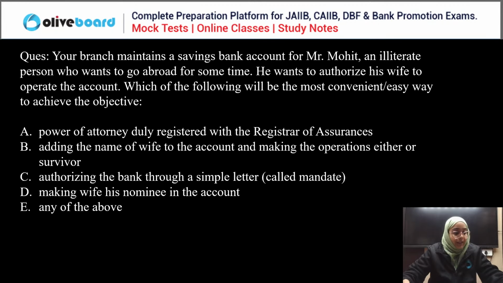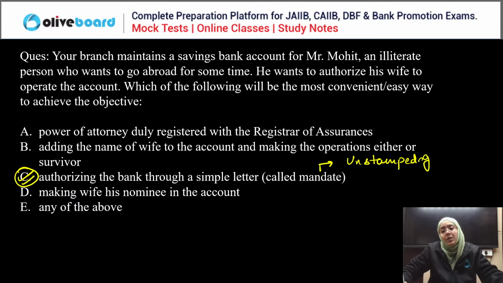So, the correct answer is what? It's simple, it's easy. You can authorize the bank through a simple letter. It is called a mandate. A mandate is actually an unstamped agreement. Remember, these types of things can be done through an unstamped agreement. Why not the power of attorney? Because power of attorney is an authorized or stamped agreement. So obviously, C is the correct answer.